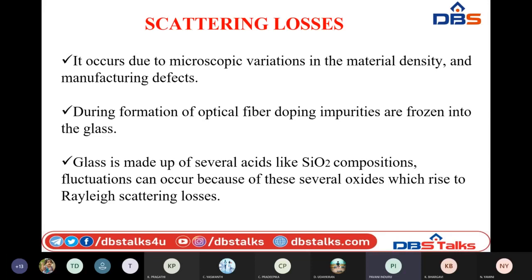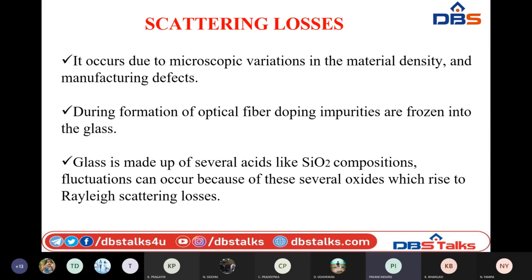While manufacturing the glass materials, some amount of impurities may get frozen into the glass. For example, moisture is unavoidable. Though we try to eliminate the other kinds of metals, moisture and humidity are unavoidable.